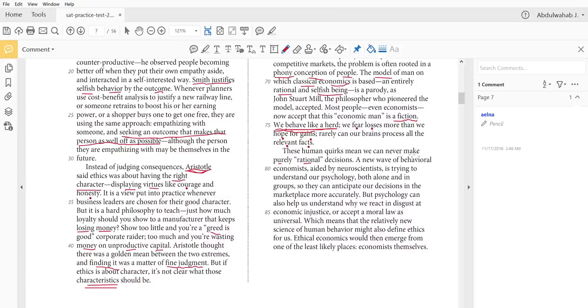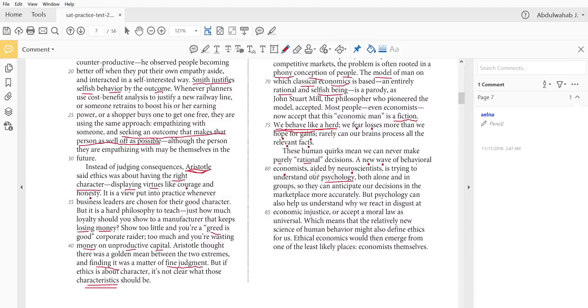A new wave of behavioral economists, aided by neuroscientists, is trying to understand our psychology. They're trying to understand the way we think. Who? A new wave of behavioral economists who study the behavior of human beings regarding economics. And they are helped by neuroscientists, scientists who study the neurological system, or basically the nerve system, both alone and in groups.